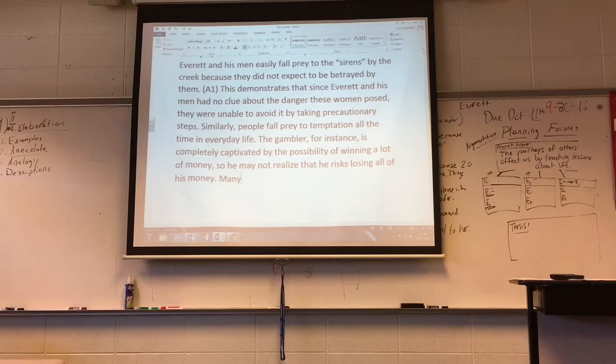Many gamblers who wish to avoid this limit themselves to a small amount of money they are willing to lose. Once this is gone, they are unable to continue gambling.